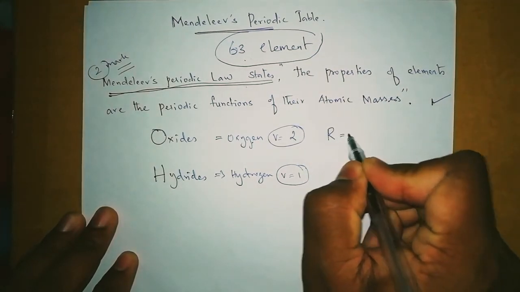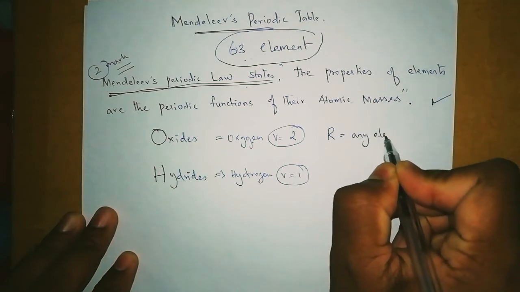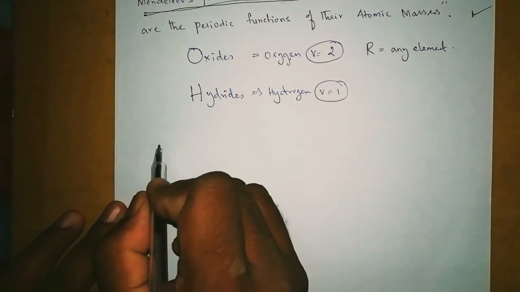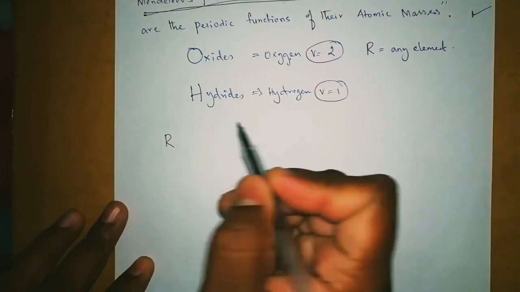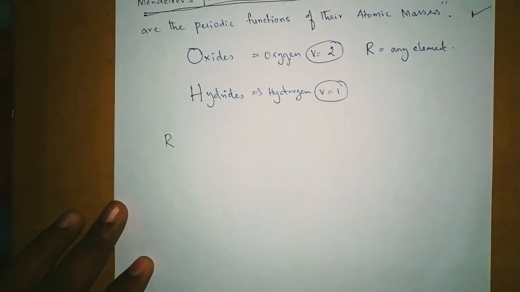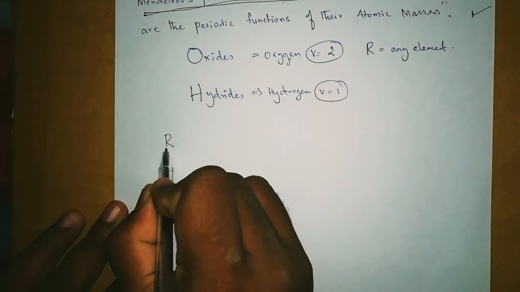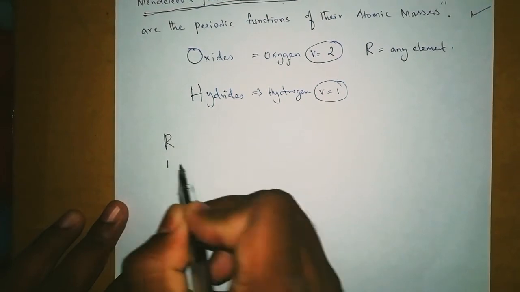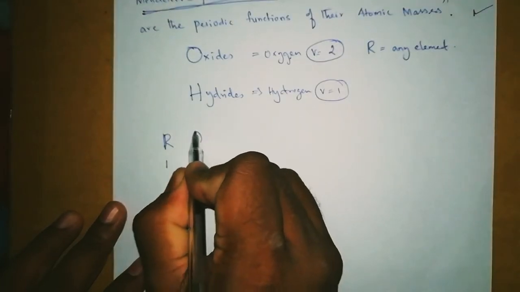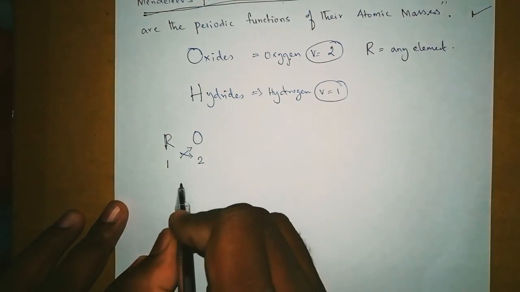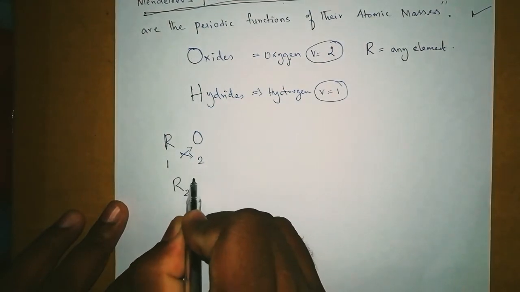When R combines with oxygen, think that R has valency 1 and oxygen's valency, as you all know, is 2. So when we cross multiply, we get R2O.